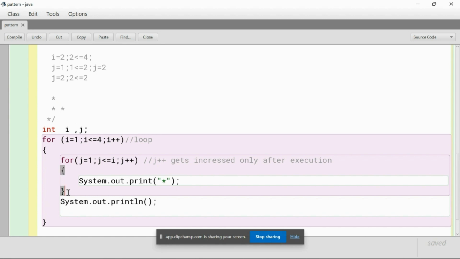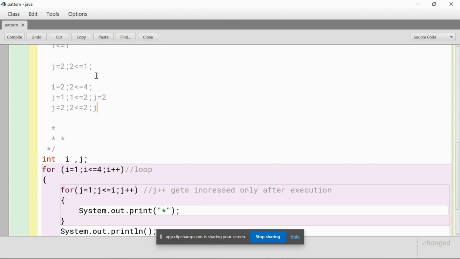After this, it is going to close this bracket, and it will again come to this condition, and j gets incremented. It changes into j is equal to 3. Now j is equal to 3, and j is less than or equal to i.